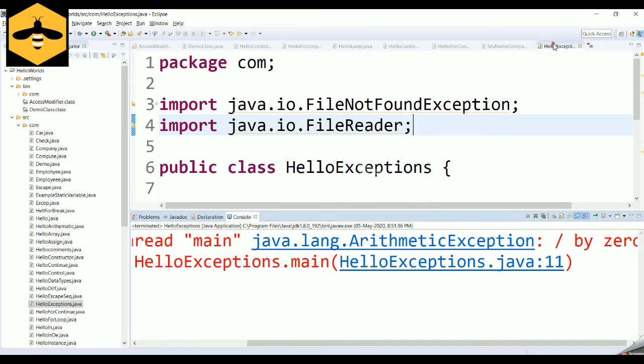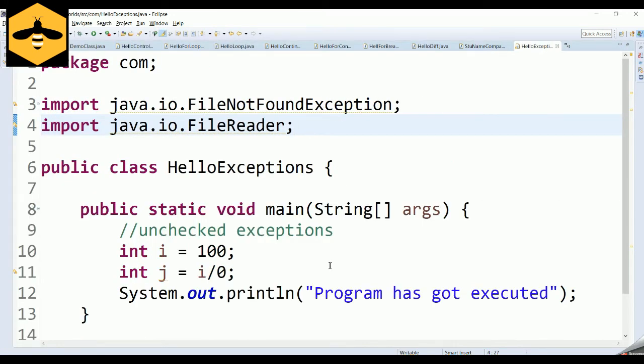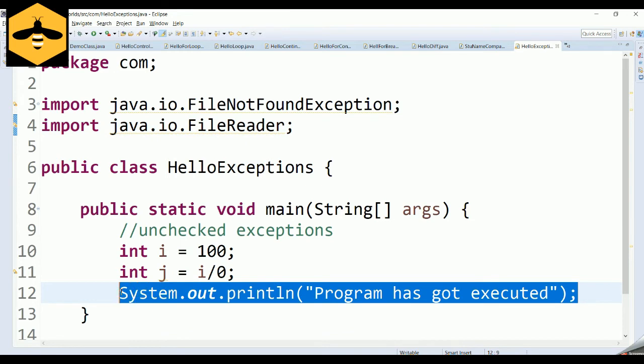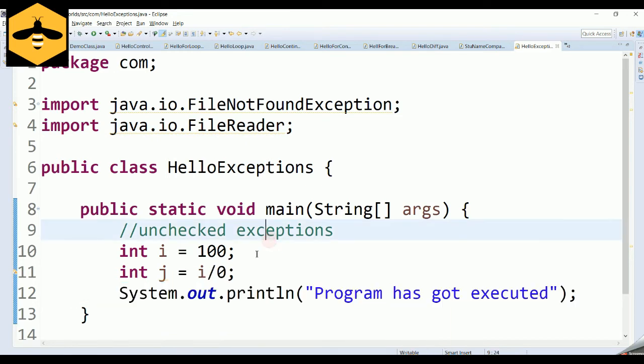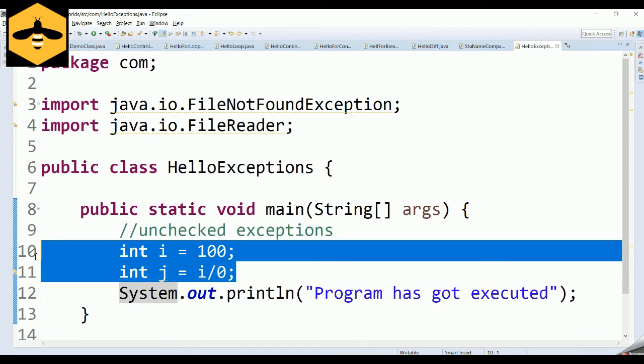This is what I told you in the beginning: exceptions are unwanted events that interrupt the normal flow of a program. Even though this statement has nothing to do with the exception, even though the exception happened at line number 11, line number 12 will not get executed, and it will terminate the code then and there and throw the exception. So this is the impact if exceptions are not handled properly in your code.